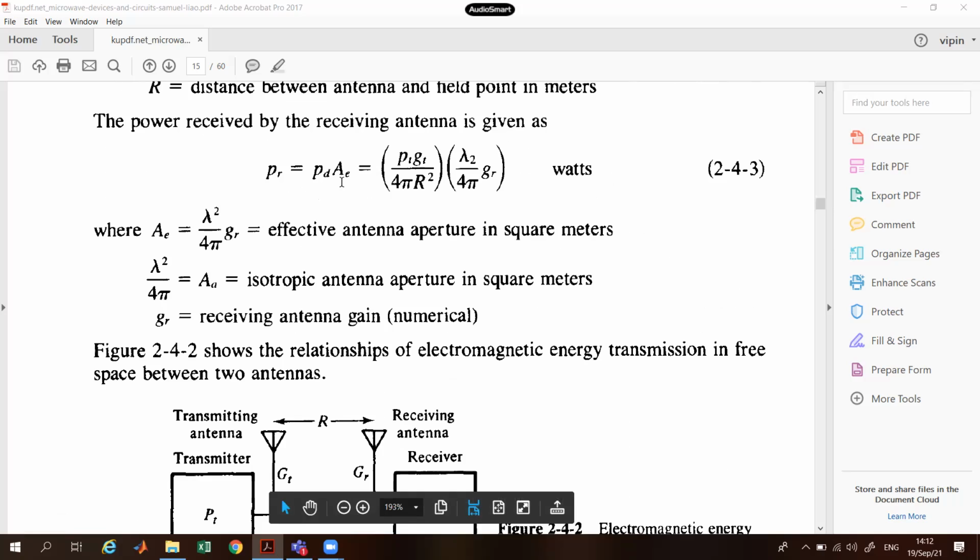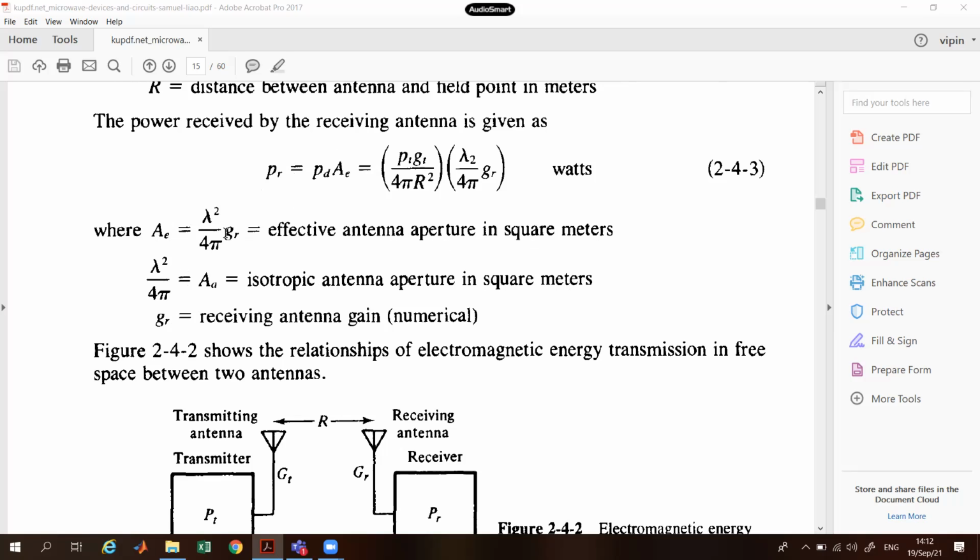So PR is equal to PD into AE, that is PT GT divided by 4 pi R square, into lambda square divided by 4 pi GR, is the power received by the receiving antenna, where AE is the effective aperture, equal to lambda square divided by 4 pi times GR, in square meters. Lambda square upon 4 pi is AA, the isotropic antenna aperture in square meters, and GR is the antenna gain of the receiver.